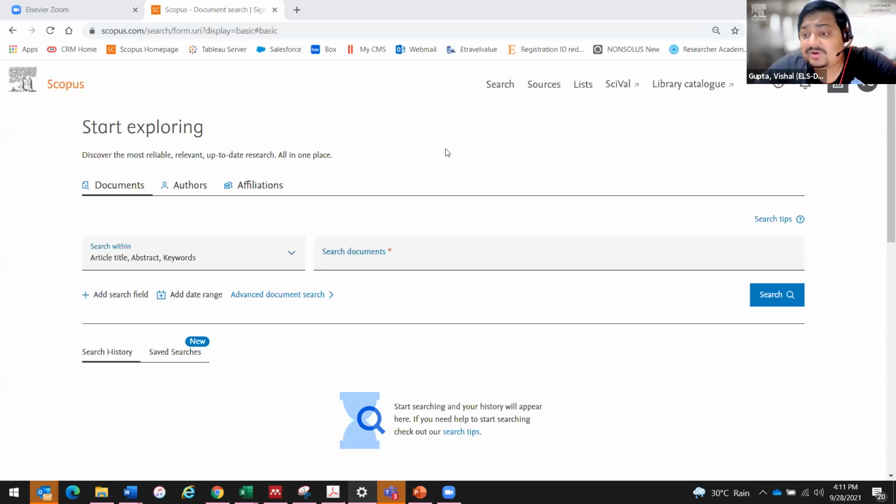So yeah, keywords are an important part, and Scopus is as helpful as the keywords that you put in. So the more specific you are, the fewer results you will get. You have to be a little open. You have to use your keywords in combination with some open keywords as well. That will give you a good variety of articles to look at. So it's basically a strategy of choosing the right keywords.